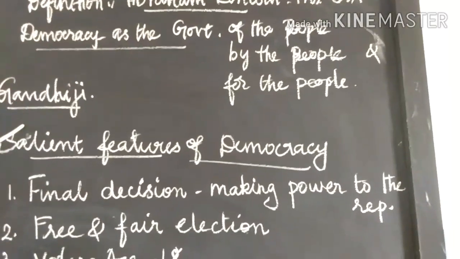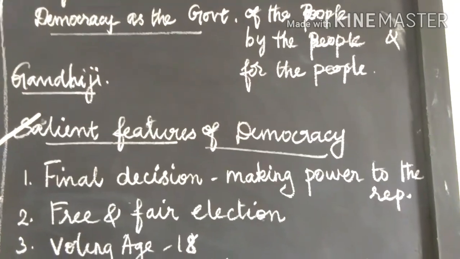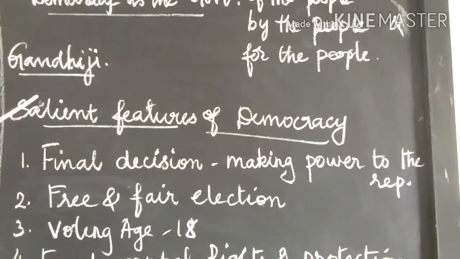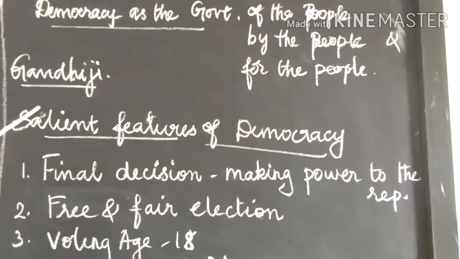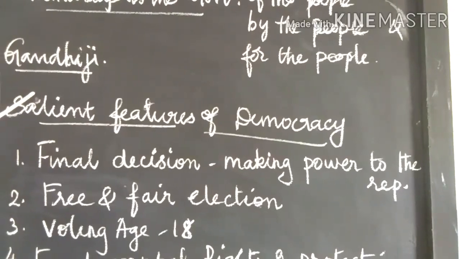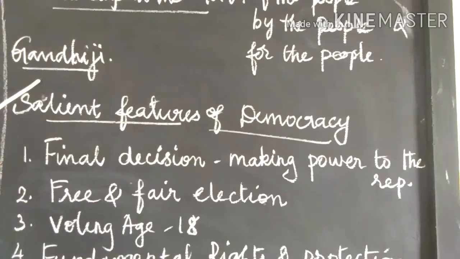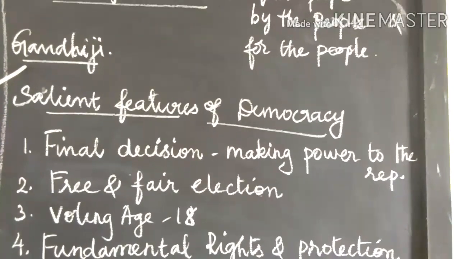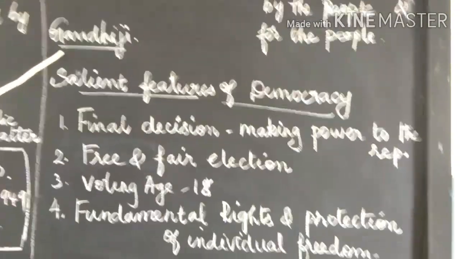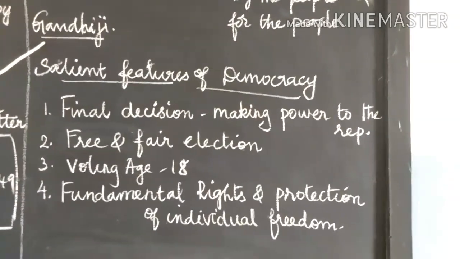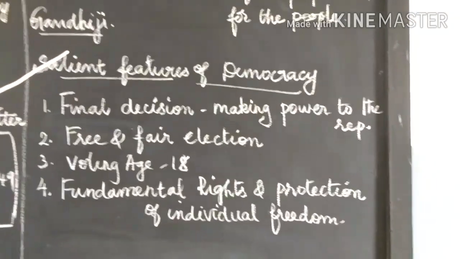According to Mahatma Gandhi, true democracy cannot be worked by 20 men sitting at the center. It has to be worked from below by the people of every village.